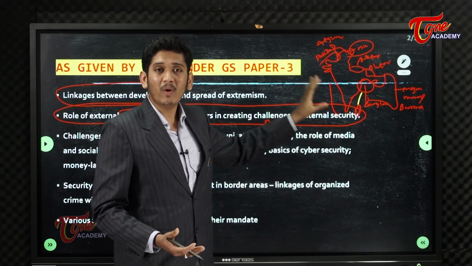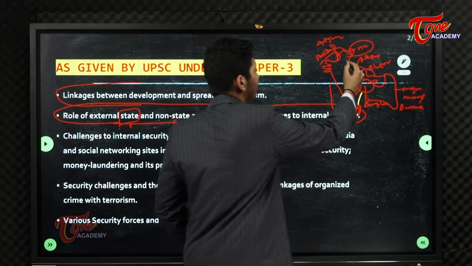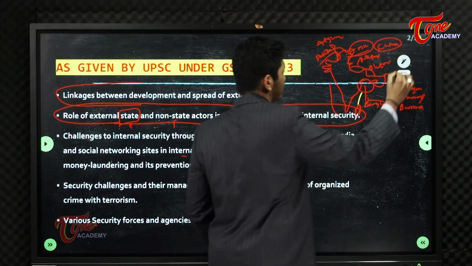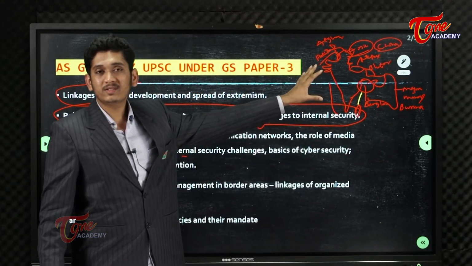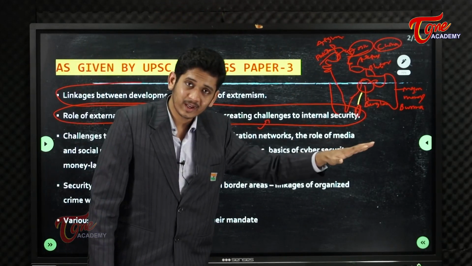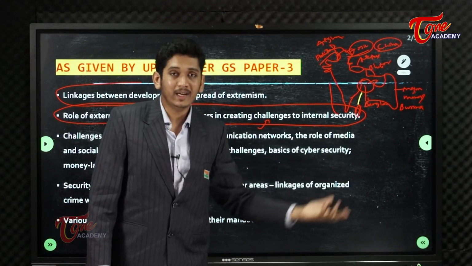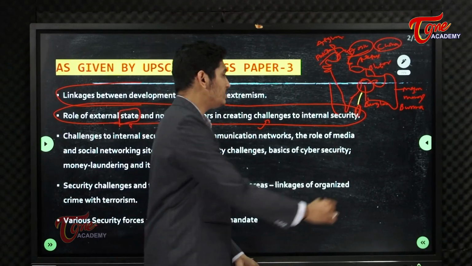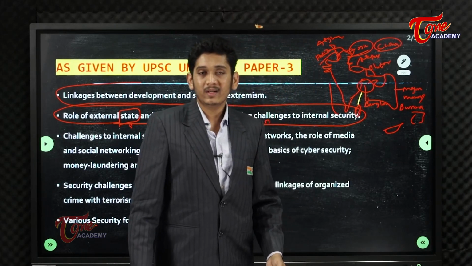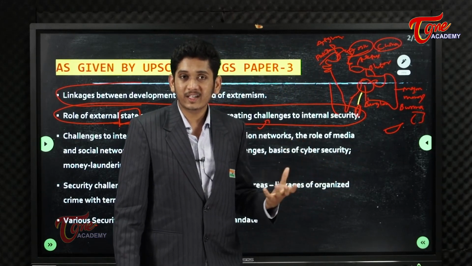And not just the boundary states, here we have a small boundary with China also. China, I forgot to say. Not just the bordering states. It might also be a proxy war from the capitalistic USA or a proxy war from other nations also, far nations like Indonesia, Malaysia and etc. So how do they affect our internal security?